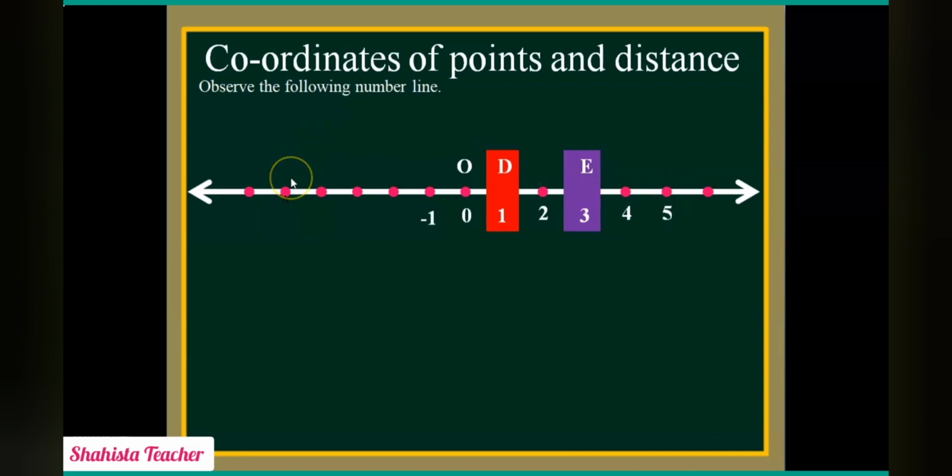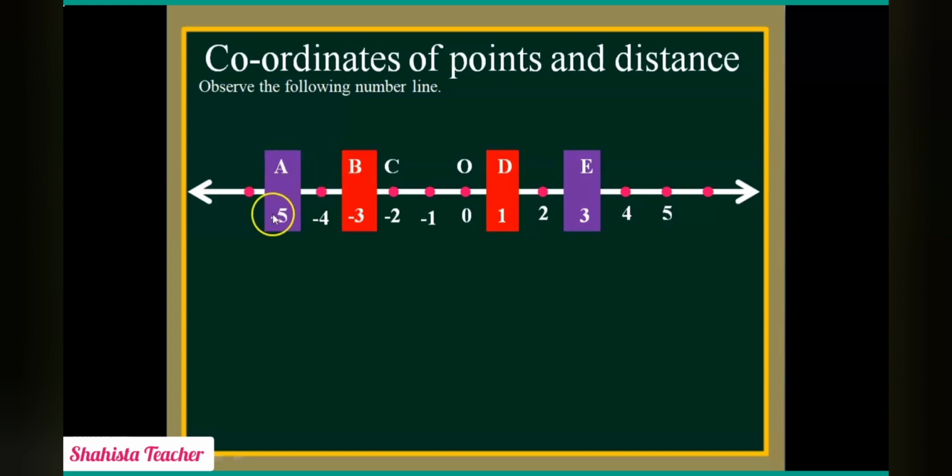Similarly, on the left hand side -1, -2, -3, -4, -5. Now students, here we will learn something about the coordinates of points and their distance. That means we have to see the distance between two alphabets. So now here A and B are given.